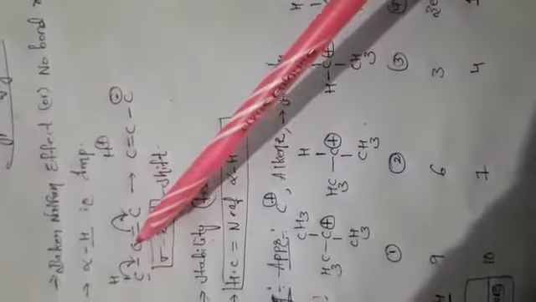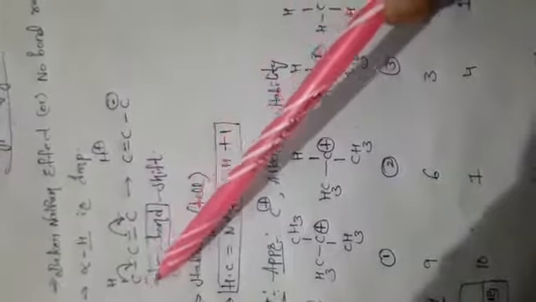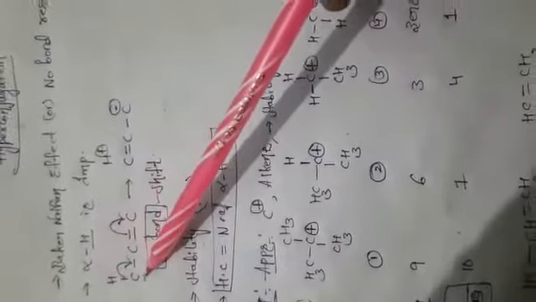For hyperconjugation, alpha hydrogen is very important. If you observe here, this is a carbon double bond carbon. The carbon which is attached to the double bonded carbon is the alpha carbon. The hydrogen which in turn is attached to the alpha carbon is the alpha hydrogen. Here, sigma bond shifting is happening.